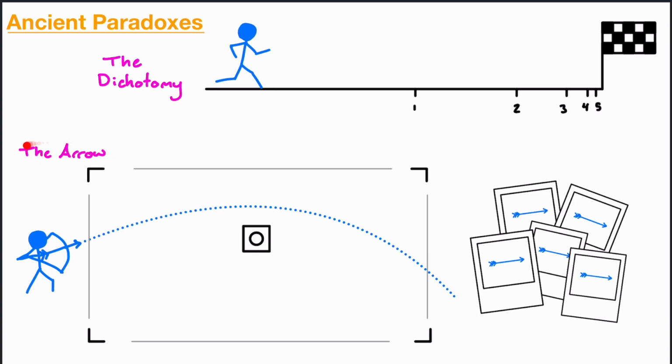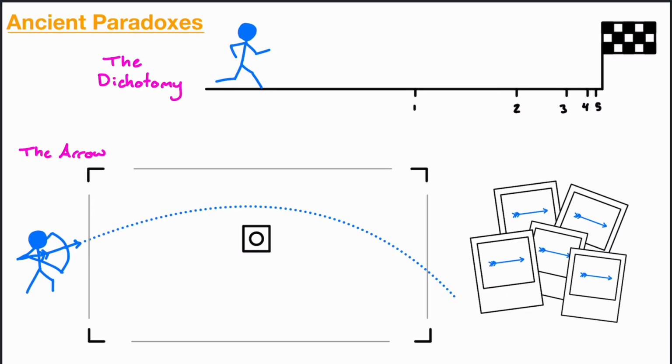Similarly, we have this arrow paradox, where we have someone who's shooting an arrow through the air, and if you take a camera, you see someone who shoots an arrow, and you're taking pictures at different times. Here we've got 5 different pictures that we've taken of this arrow being shot from the bow. And in each picture, this arrow is just frozen in time. It's not moving. It has no velocity. It is just an arrow in the picture, in the sky. You can't determine anything. You can't determine where it is or where it's going, or that it was ever moving, because in these pictures, they're all stationary. They're not moving in the picture.